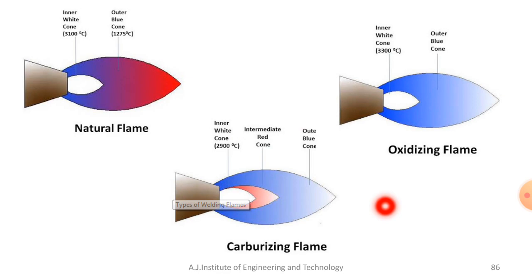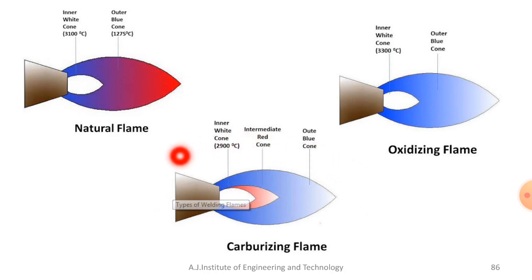So what do you mean by carburizing flame? If the volume of the oxygen to the neutral flame is reduced, so if there is an excess of carbon, and carbon is related to acetylene, so an excess of acetylene is used, and combustion takes place at the torch tip, you'll get a carburizing flame.